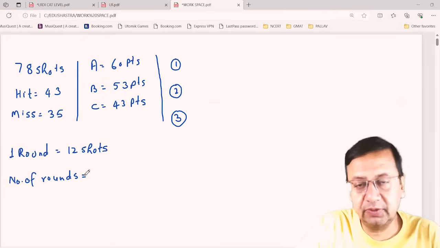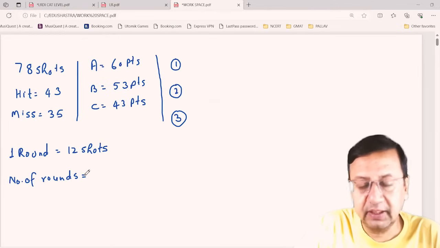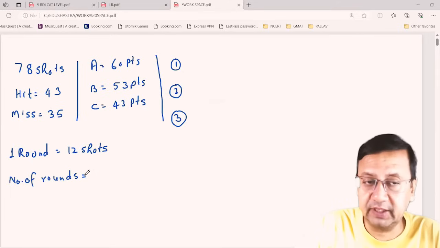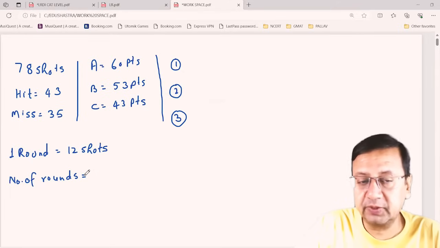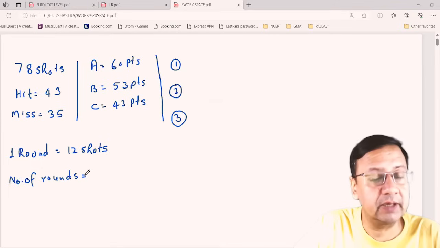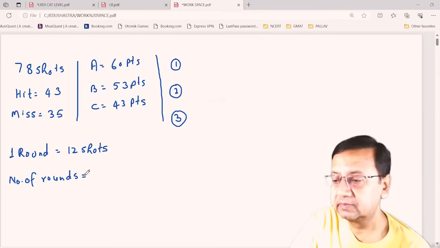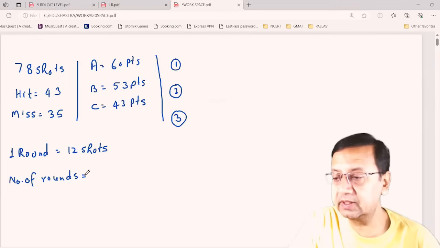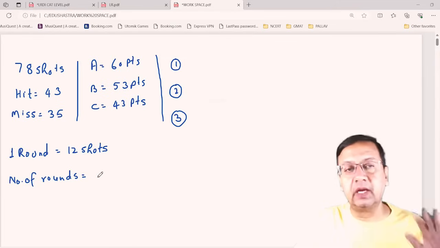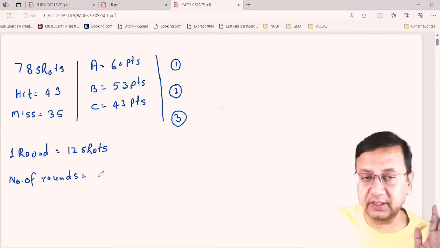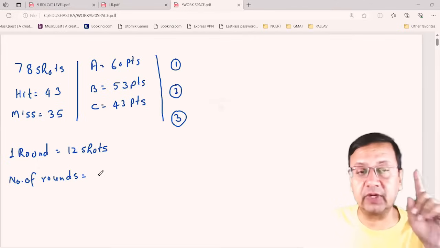In one round, 12 shots are fired and a total of 78 shots are there. So can you tell me the number of rounds in this game? No, Anushka, this is not 7 rounds. Yes, Ishika, yes, Prerna. See, a total of 78 shots are there and 12 shots are there in one round.